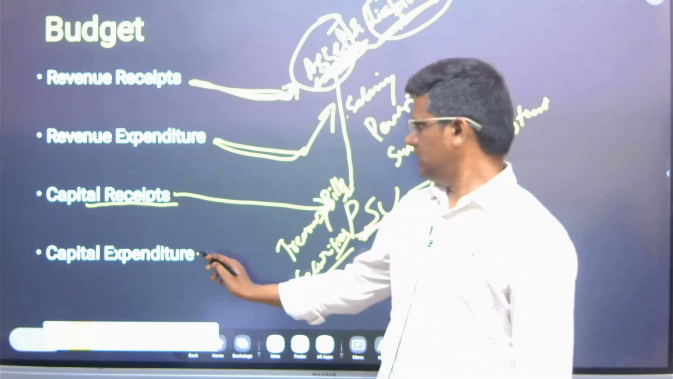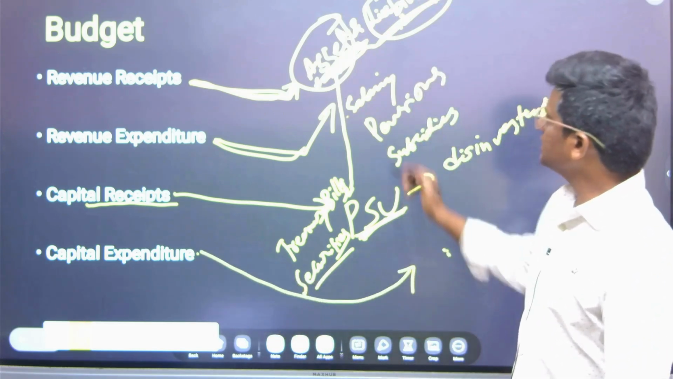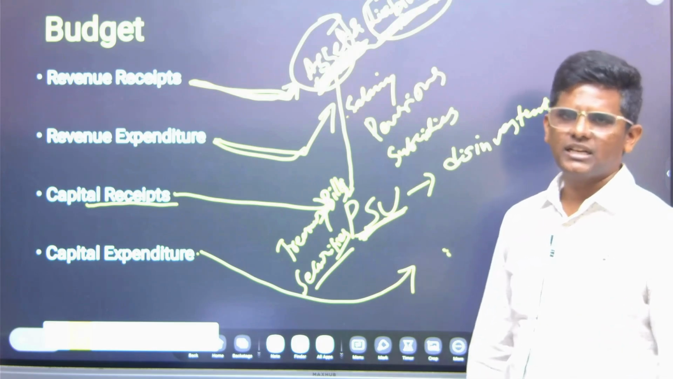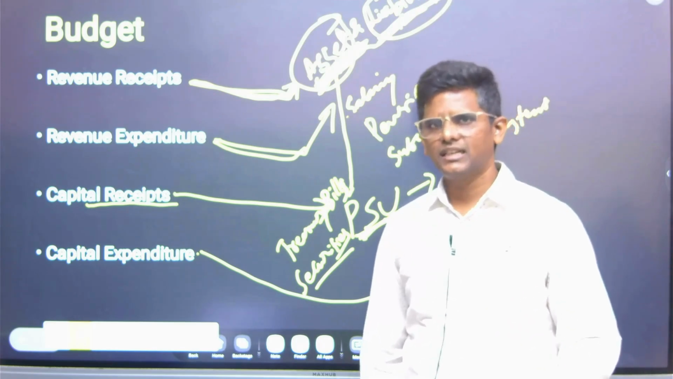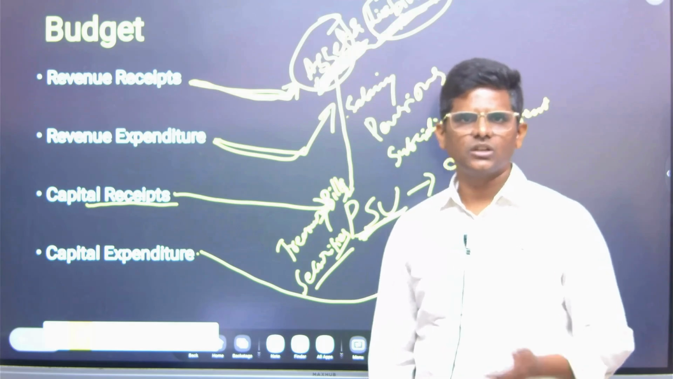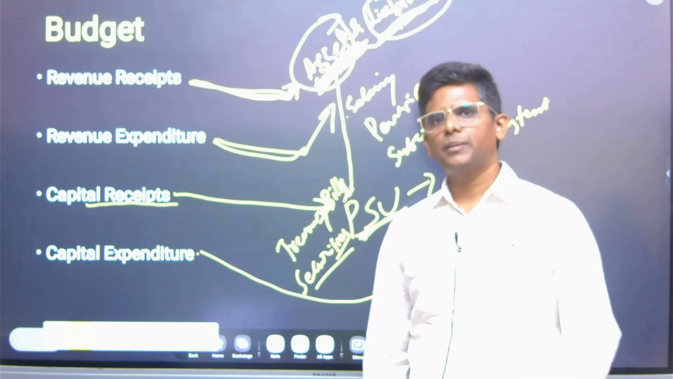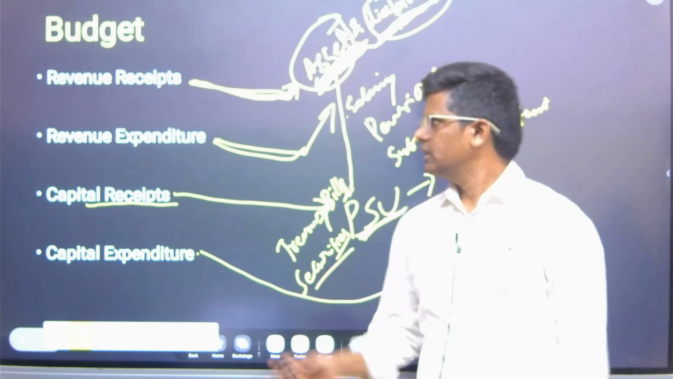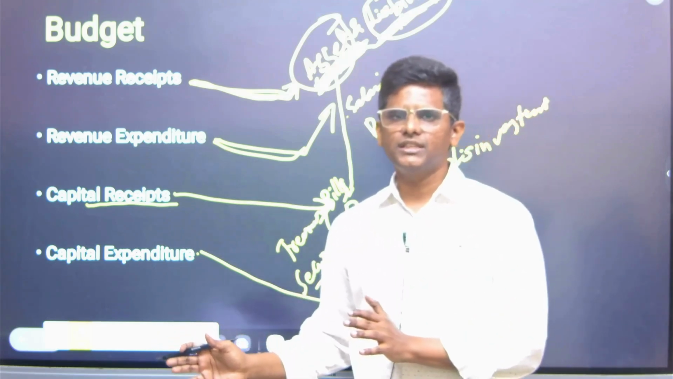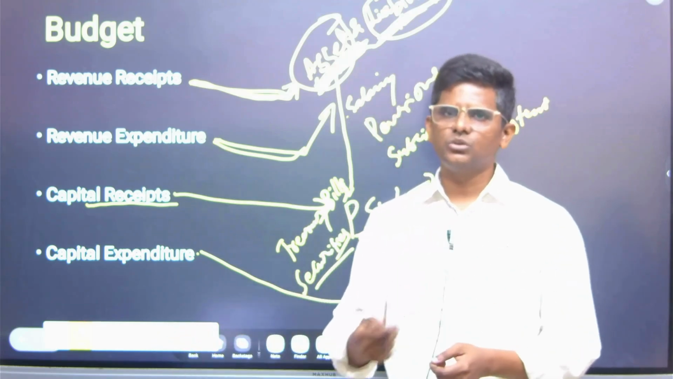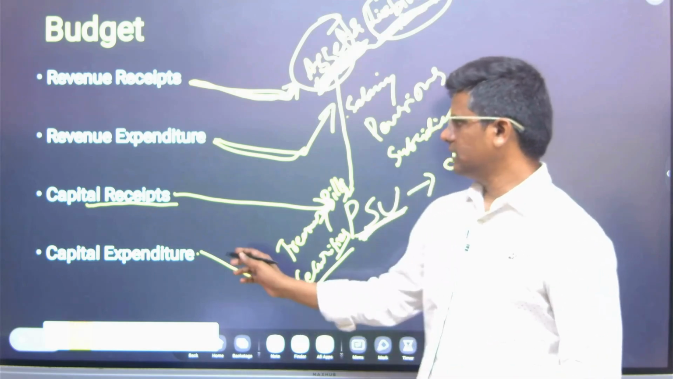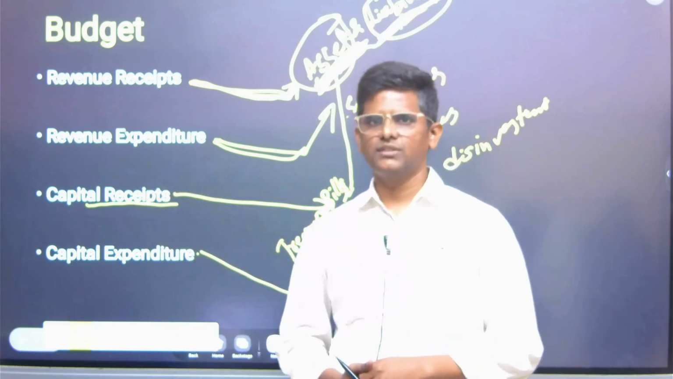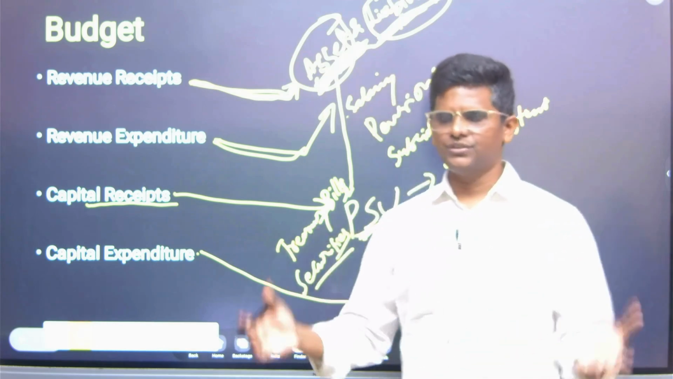And what is capital expenditure? Capital expenditure is creation of assets or reduction of liabilities. Like buildings are constructed, land is acquired, roads are constructed, they all come under capital expenditure because they are assets. Assets give money over a long period of time. Revenue expenditure is day-to-day administration, means we have to run the administration, we have to give salaries, payments and all. But capital expenditure is long-term expenditure.